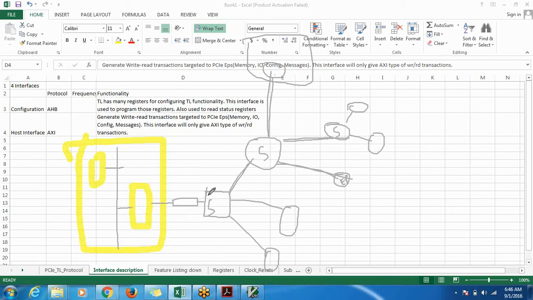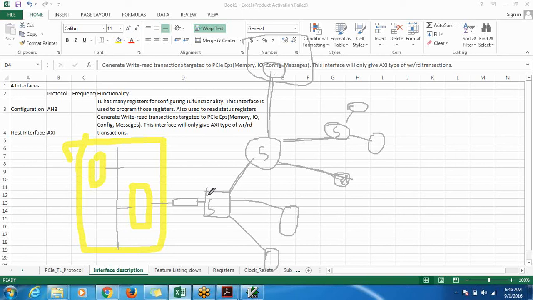There are different types of packet routing: address, implicit and message, ID based routing. There are 3 routings. All these concepts are covered in the PCI Express protocol course. As I said, we won't be going in depth revising all those things. You can always do a course through the already recorded videos if you wish.